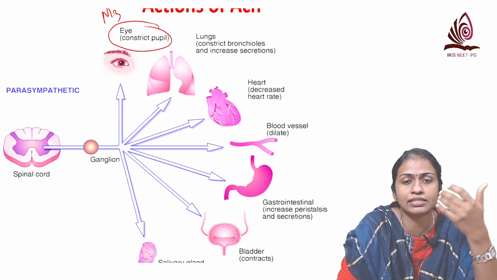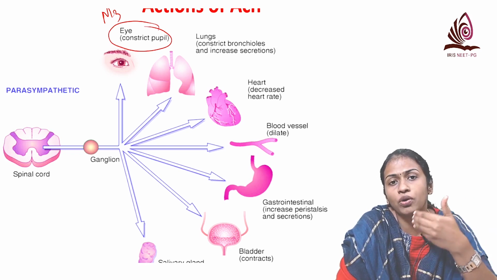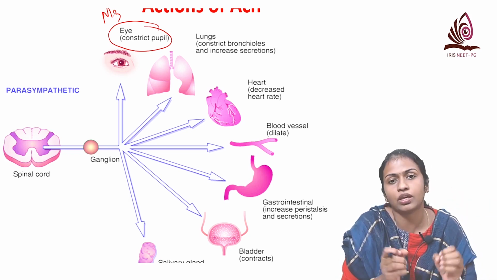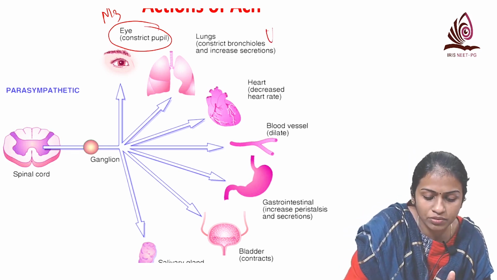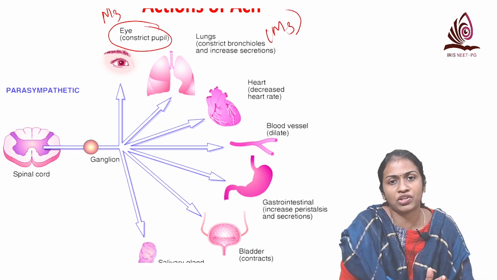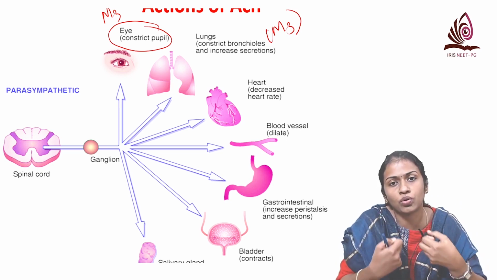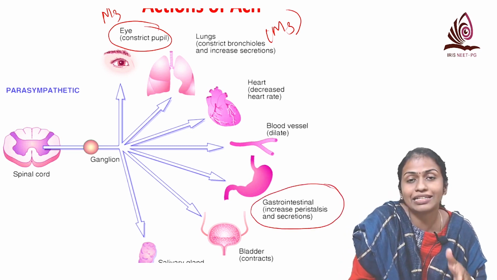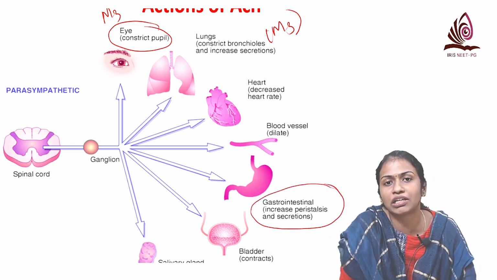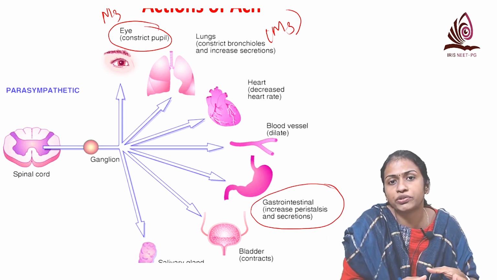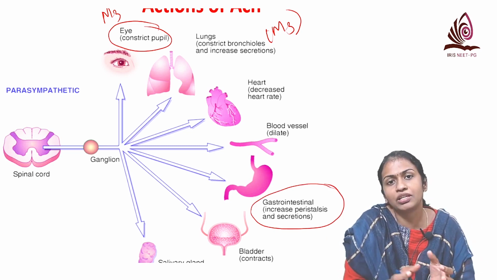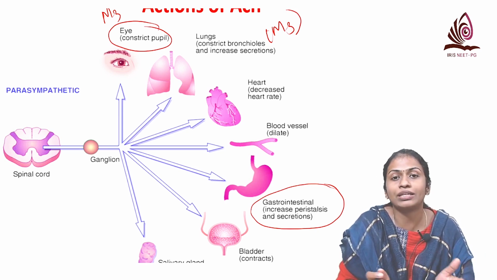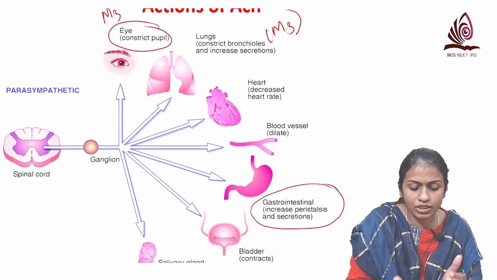After the eye and glands, next we come to the bronchus. Remember, all the smooth muscles, it causes contraction, and that is again mediated by M3 receptors. So it causes bronchoconstriction, and similarly in the GI muscles also it increases the peristalsis by causing contraction of the muscles. And similarly on the detrusor muscle also it causes contraction. Parasympathetic nerve is a nerve of voiding, or it helps in urination.